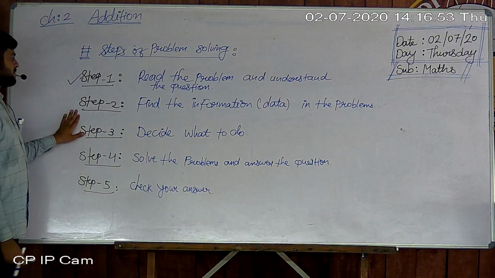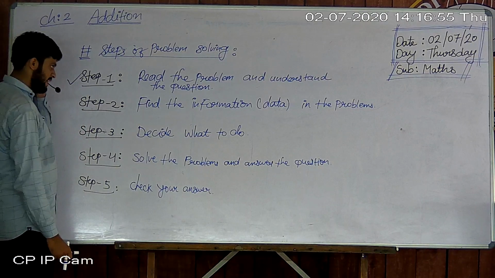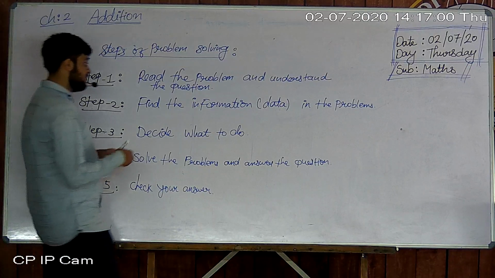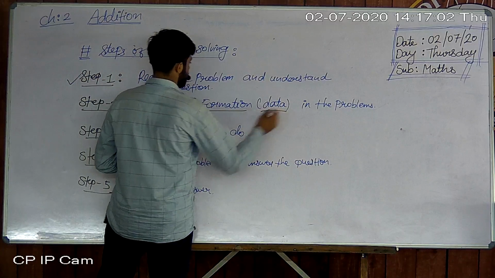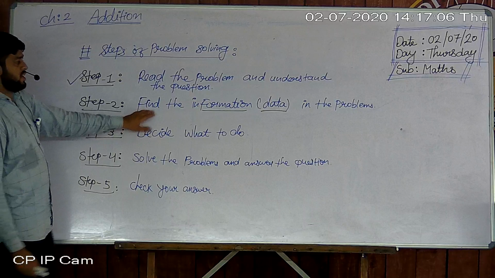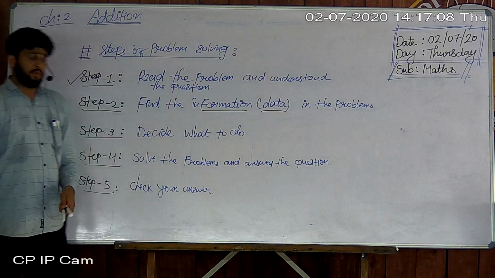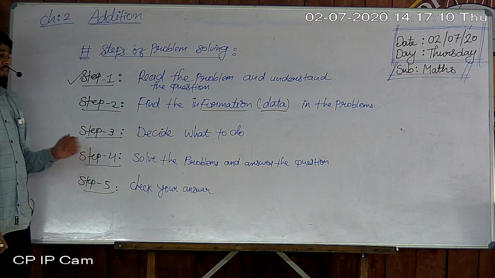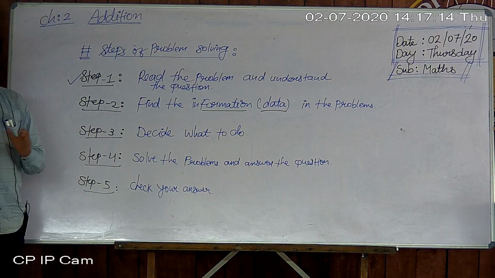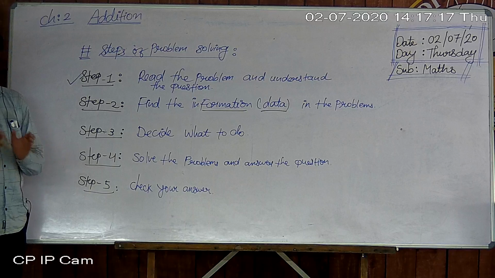Okay, then step number 2, find the information, the data, in the problems. Data means what? For example, one problem has some data of buses, some data of bicycles, some data of motor cars.